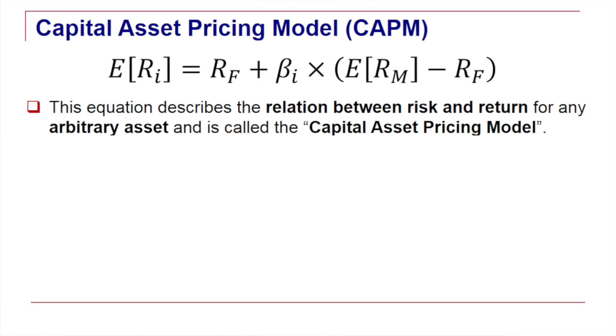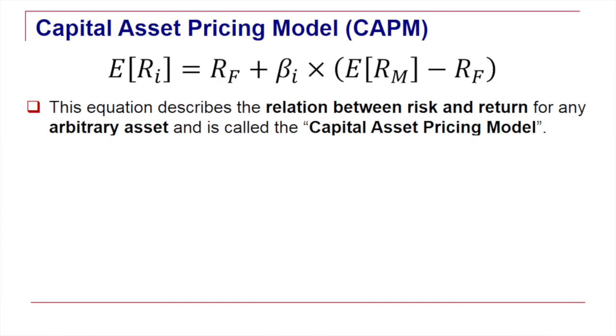This equation is the relation between risk and return for an arbitrary asset, such as asset A, B, or C, that is not necessarily on the efficient frontier. This relation is called the capital asset pricing model, or CAPM for short. We see that the equation looks a little bit like the one we had before for efficient portfolios.